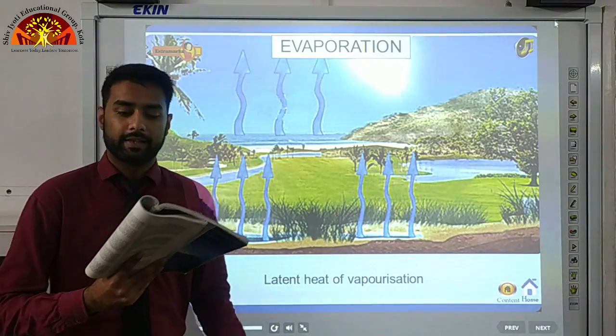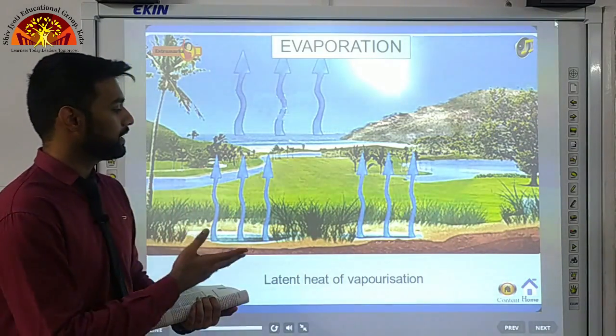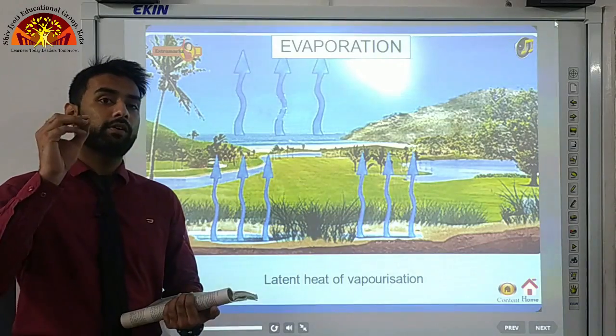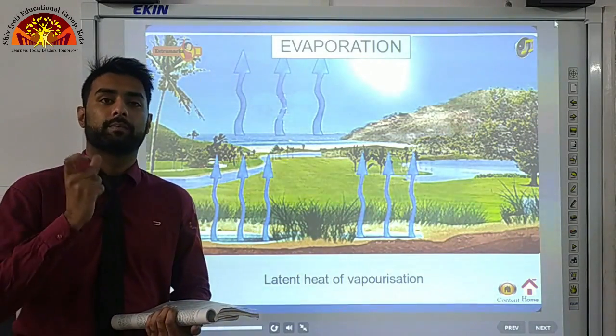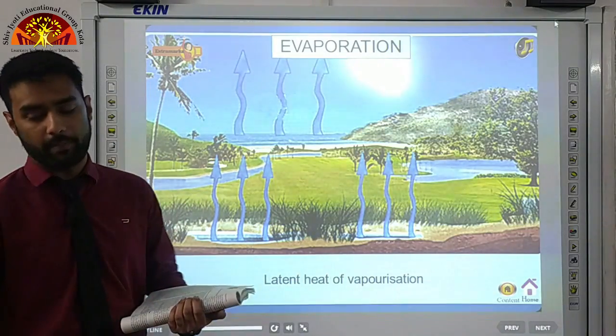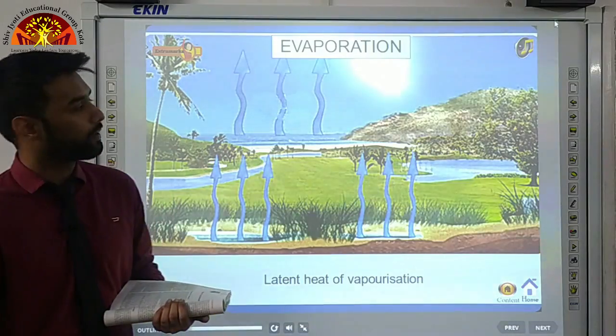Underline this as well. The temperature at which the water starts evaporating is referred to as the latent heat of vaporization. The particular temperature when the water molecules will go into the gaseous state, that particular temperature is called the latent heat of vaporization. Now let us see the factors which affect the evaporation process.